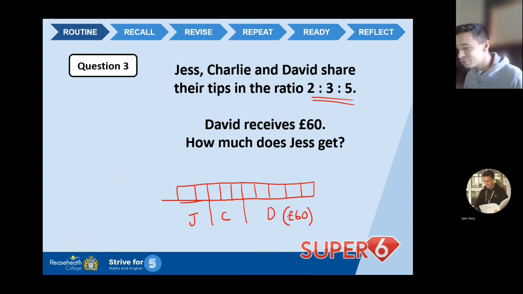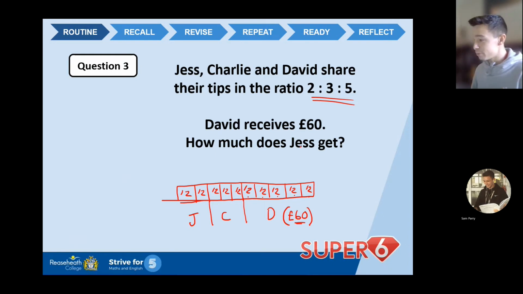Right, I need to do £60. I need to divide it between all the parts that represent David, okay? So that is going to be 1, 2, 3, 4, 5. So I need to do 60 divided by 5, which gives me £12. So each part of the ratio is worth £12 in terms of money. And what goes in one box goes in all of them. Okay. There we go. So there are my 12s in every box.